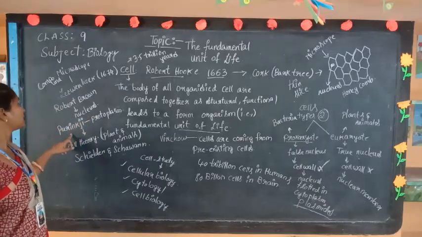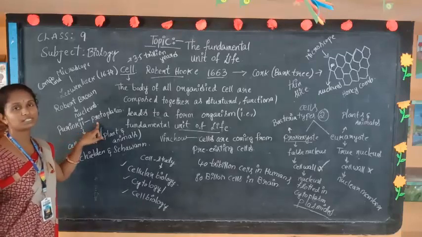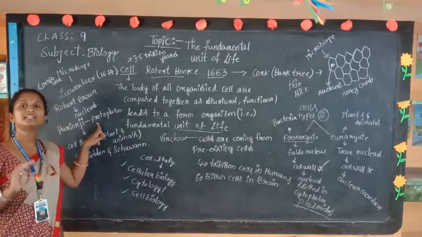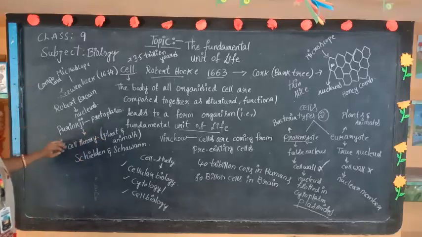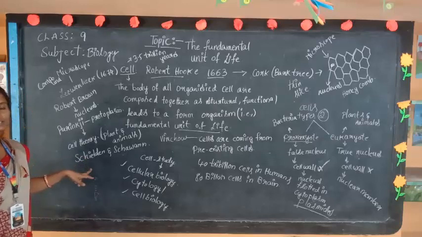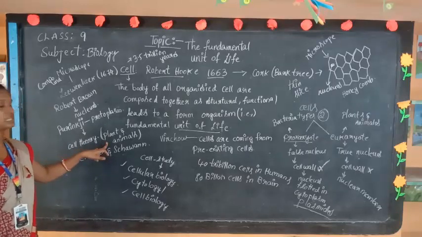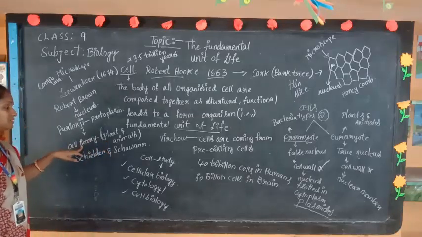And after that, Purkinje studied that protoplasm was there in a cell. It plays a role. It settles down each cell organ. Then they discovered the plant and animal cells, did more studies, and named it the cell theory.